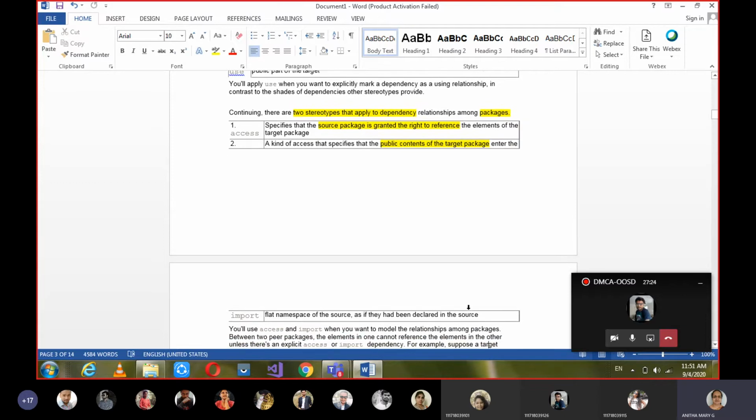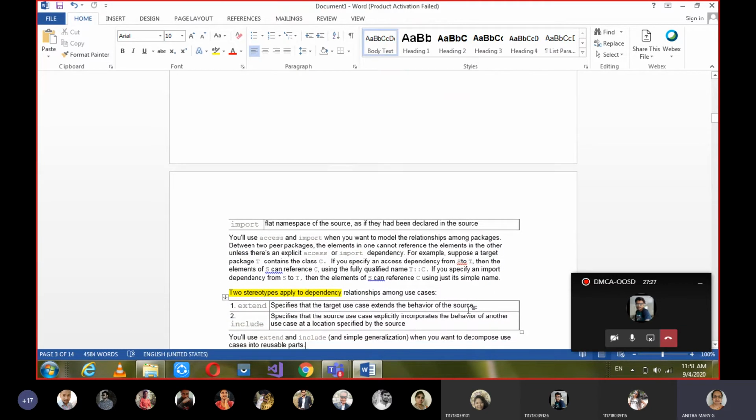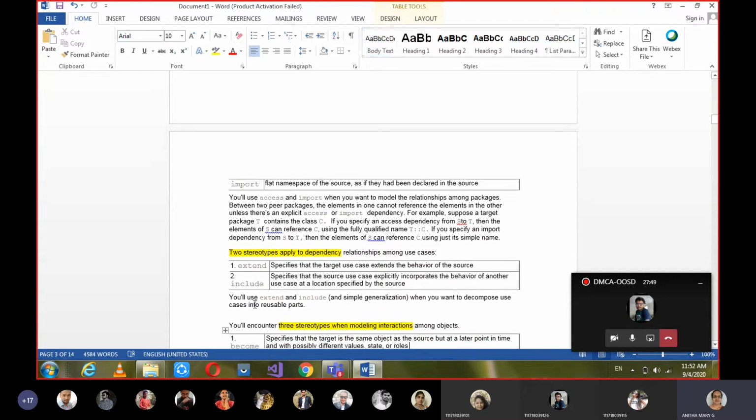Yes or no? So in a programming language, when we say import java.awt, likewise you might have imported some packages. But during execution time, are you aware that these packages are imported? As if it's there, along with your code only, it will be executed. So that is what import is. That is the second group, with respect to packages.